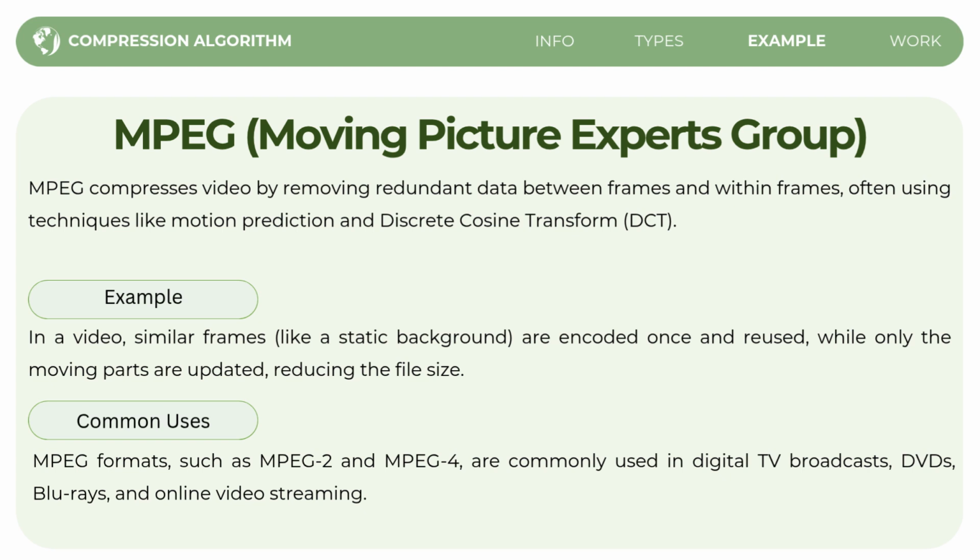So the common uses of MPEG, such as MPEG-2 and MPEG-4, are widely used in digital TV broadcast, DVDs, Blu-rays, and online video streaming like YouTube and Netflix. So MPEG compression helps save space by storing only the parts of the video that change, like the moving object, while reusing the static parts, making it highly efficient for video format.